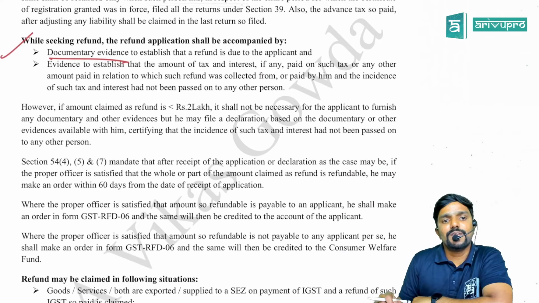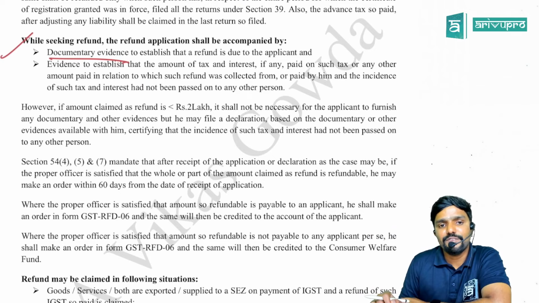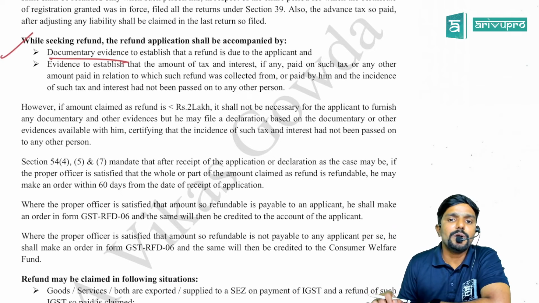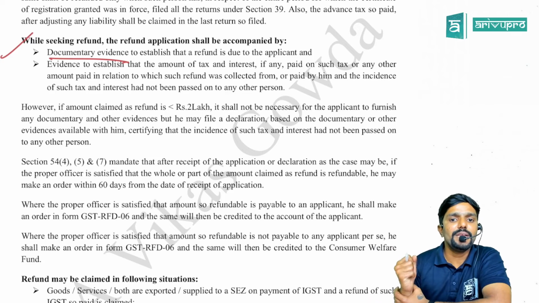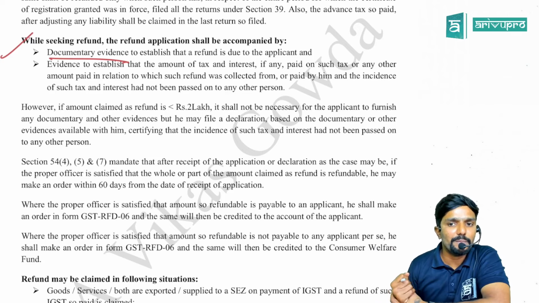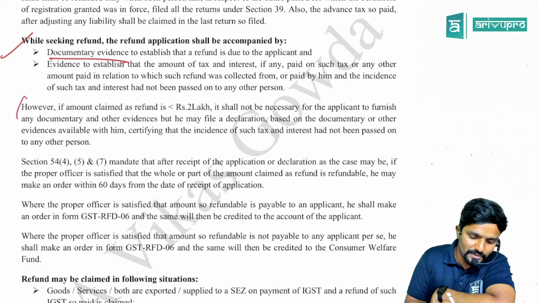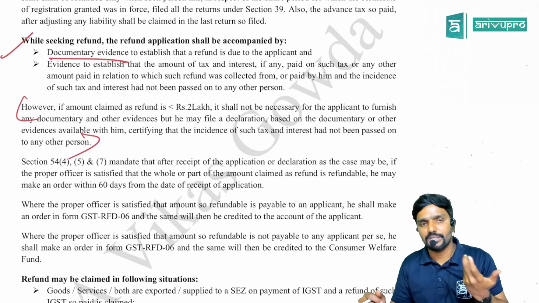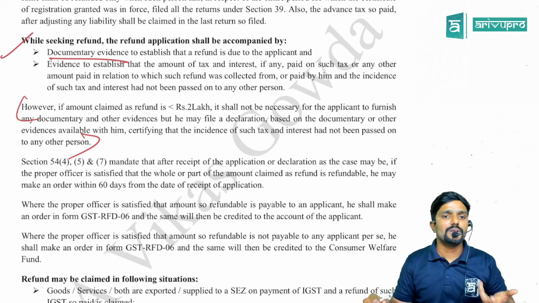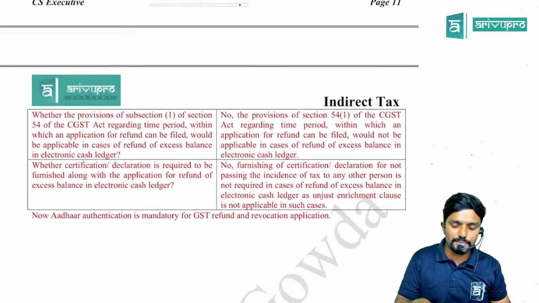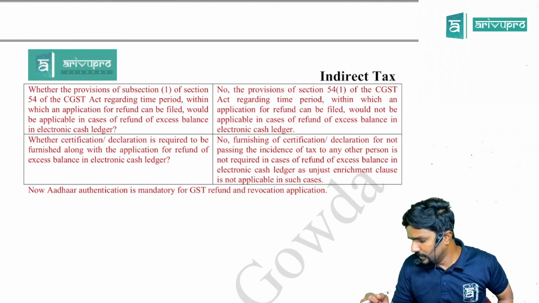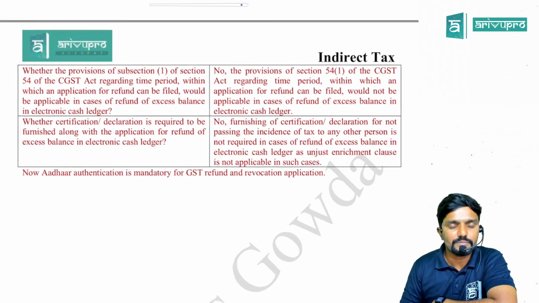However, if the amount claimed as refund is less than 2 lakh, it shall not be necessary for the applicant to furnish any documentary and other evidences, but he may file a declaration based on the documentary or other evidences available with him, certifying that the incidence of such tax and interest had not been passed on to any other person, guys. This is what was there with respect to the provisions. Now there is a clarification given with respect to this. What is it, sir? Let us see.